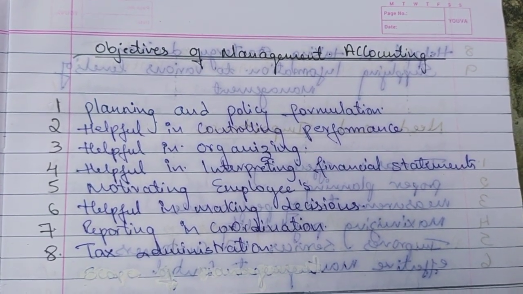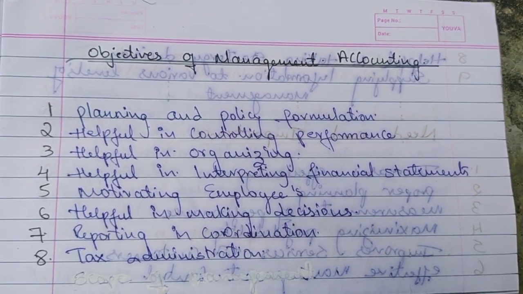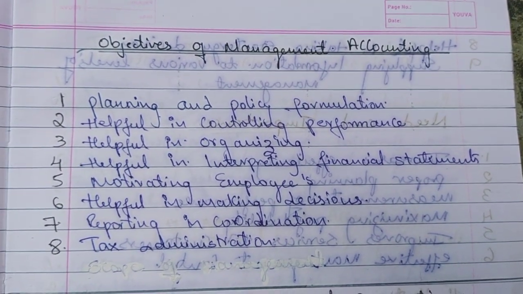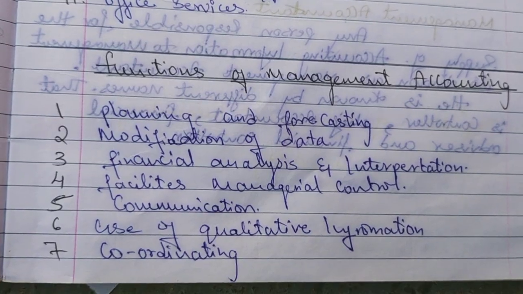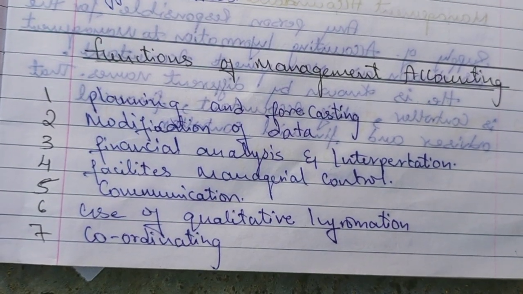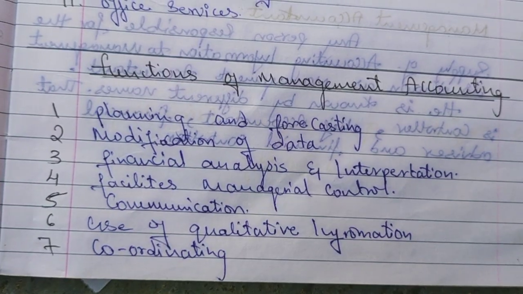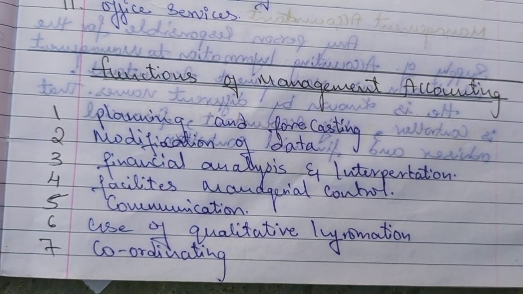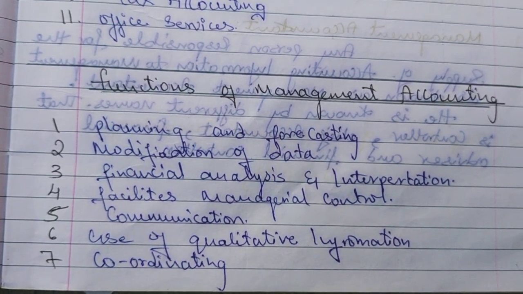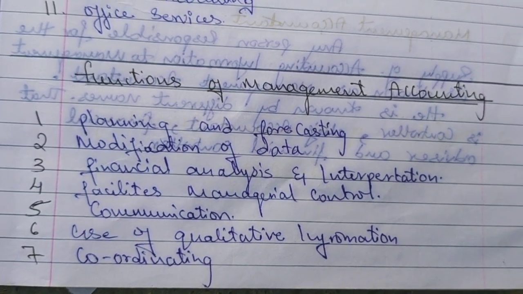So next, let me discuss the functions of management accounting, which is also an important question from the exam point of view. Here are the functions of management accounting: planning and forecasting, as we discussed in the meaning itself, modification of data like rectifying the errors, financial analysis and interpretation, predicting the future, facilitating managerial control, having control over the management, communication.